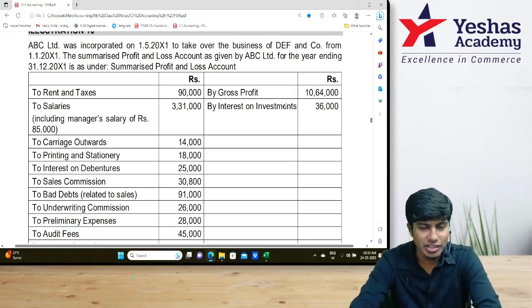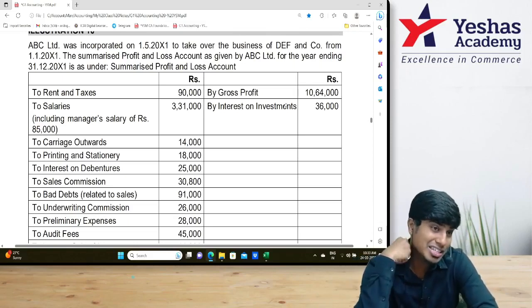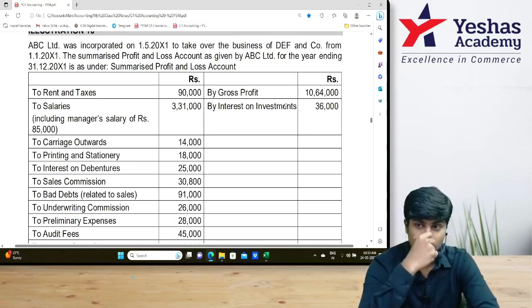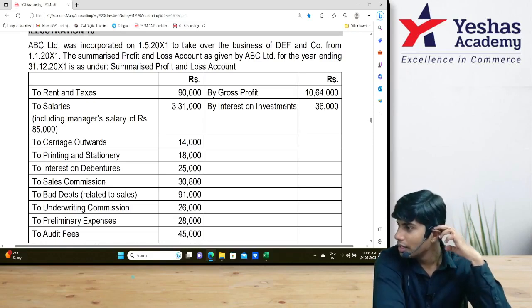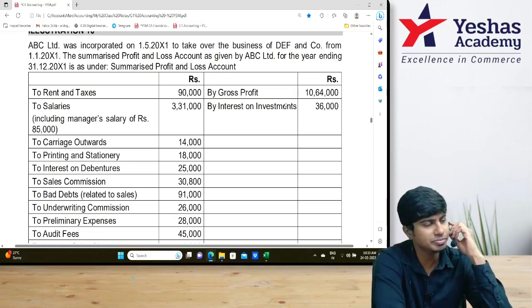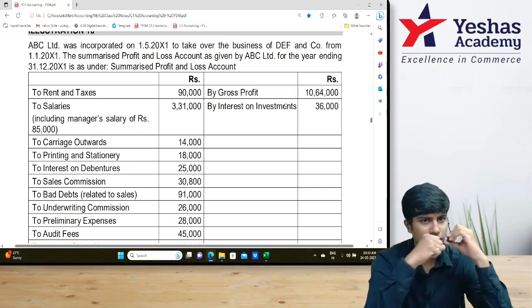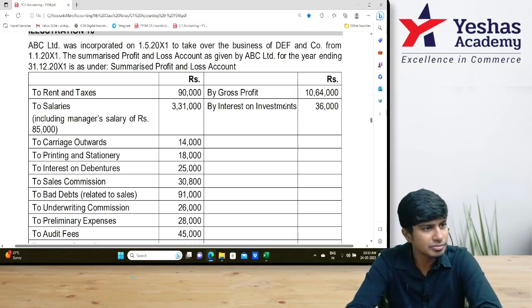Right there, 36,000 is there. Below that you write pre. Why? As investments are sold before incorporation. Done? Everyone wrote that? Okay? Very good.